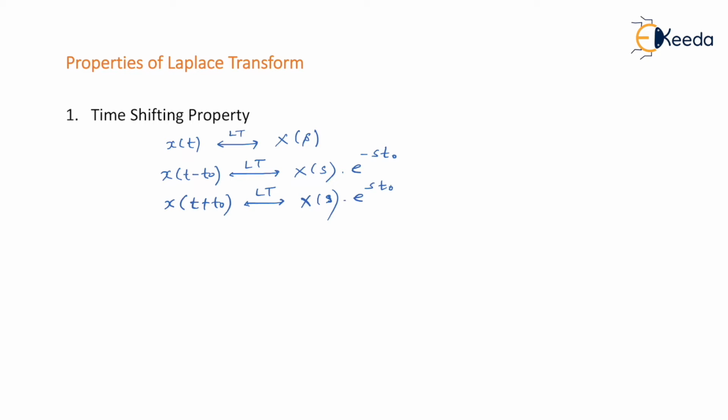Now let me remind you of the Fourier transform. If x of t's Fourier transform is X of omega, in that case x of t minus t naught used to have Fourier transform as X of omega multiplied by e to the power minus j omega t naught. So here if you see carefully, s is just replaced by j omega, and in the advance case, it is X of omega multiplied by e to the power positive j omega t naught. So if Fourier transform properties are known to you, then it is very easy to recollect properties of Laplace transform. Let's move to the next property.